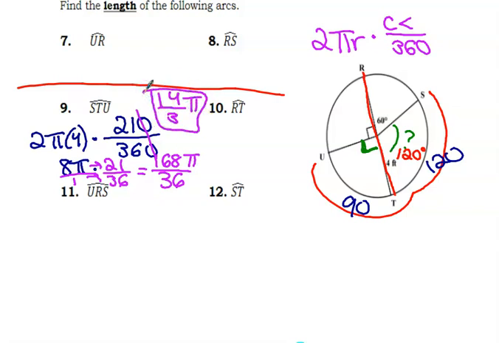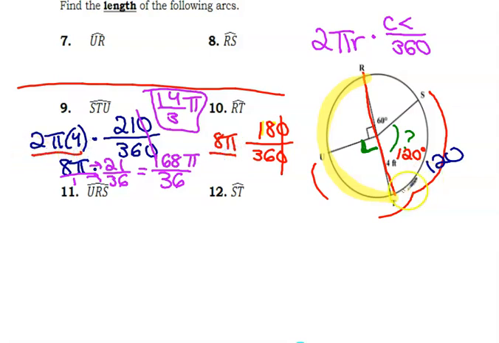All right, now let's think about RT. So RT, I'm going to highlight that one to show you what I'm looking at. And if you want to, you can always feel free to redraw the circles just to see one section. So RT, it's a semicircle, so that automatically means it's 180. Okay, so 180 over 360. I can reduce that, and then I am timesing that by 8 pi, because again, this front part isn't changing. The circumference of the entire circle is not changing.